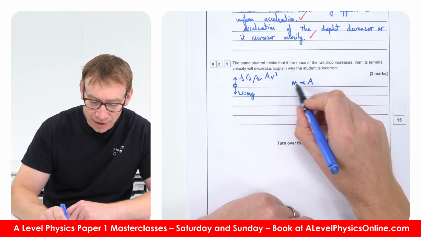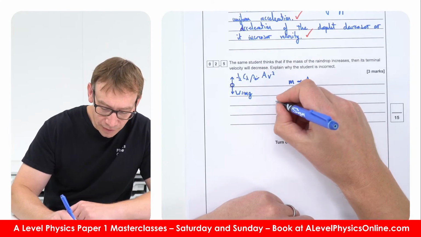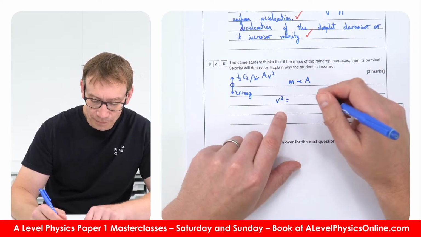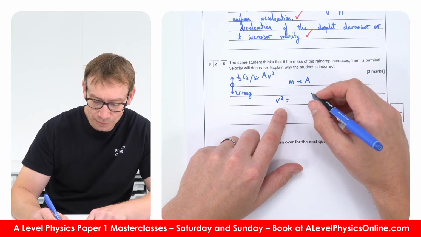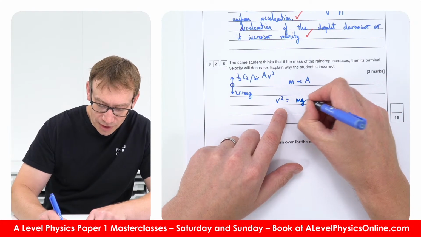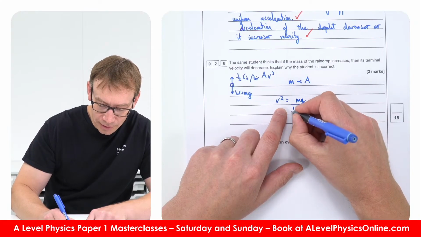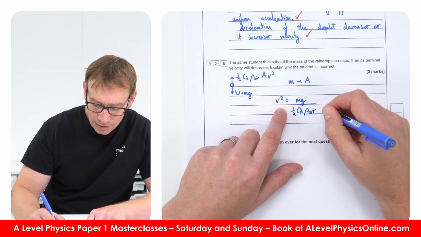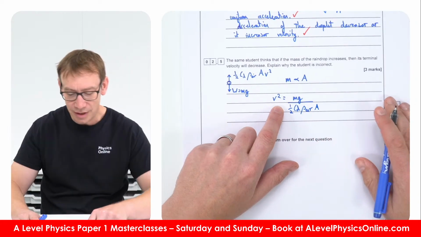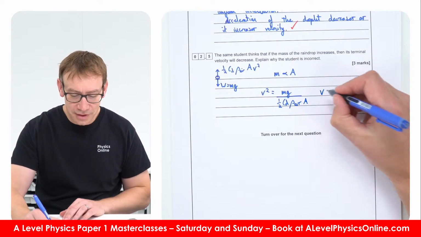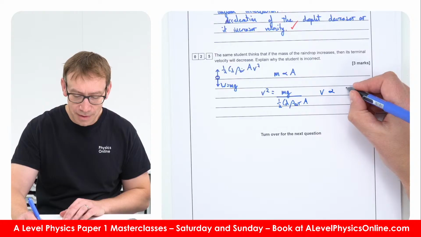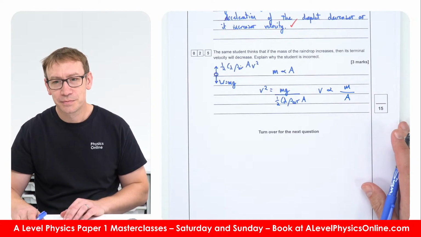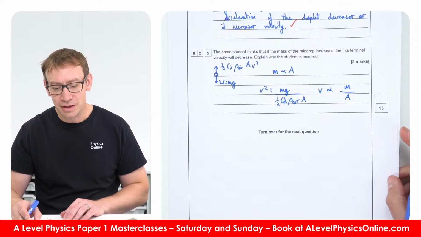Okay, so I guess we can say here that v squared is equal to mg over a half c d, density of air, times area. So the velocity is proportional to the mass and inversely proportional to the area for the terminal velocity.